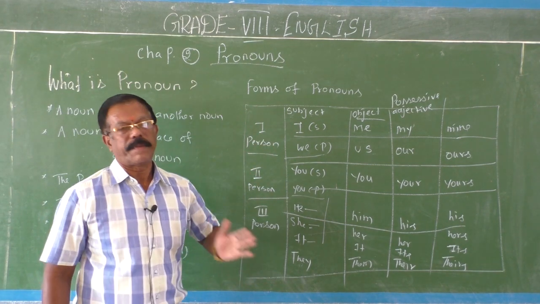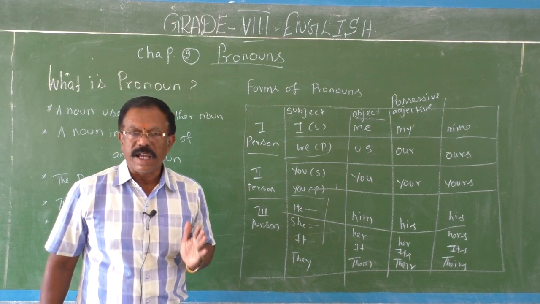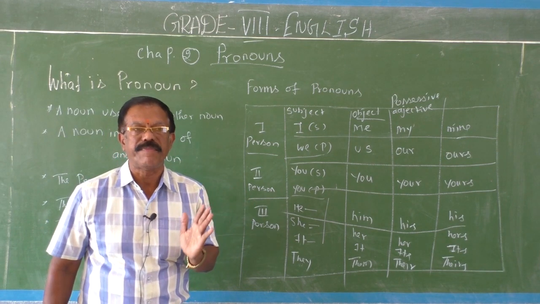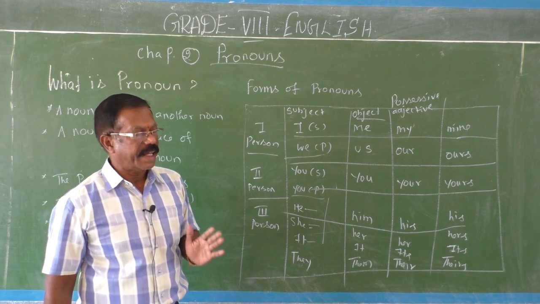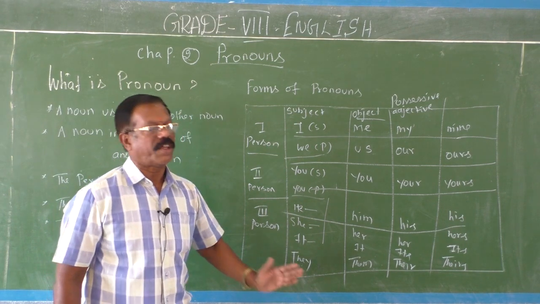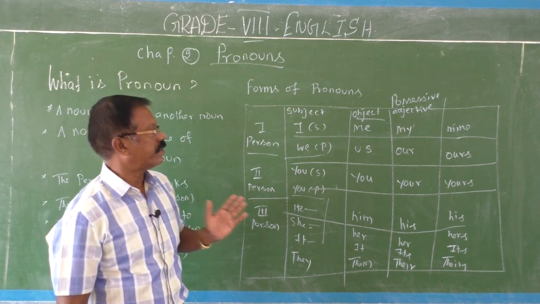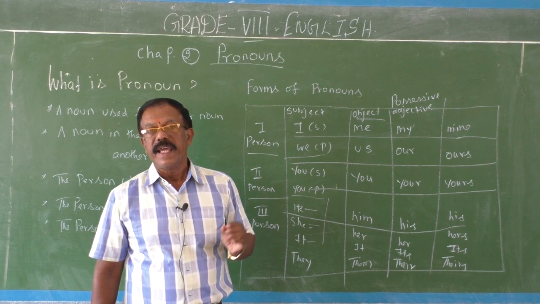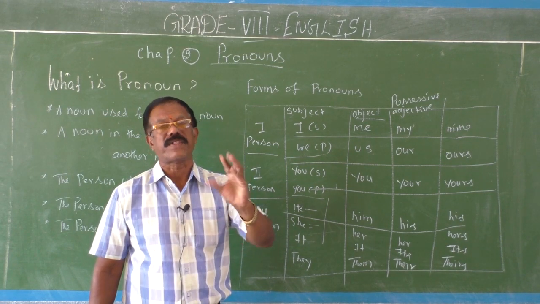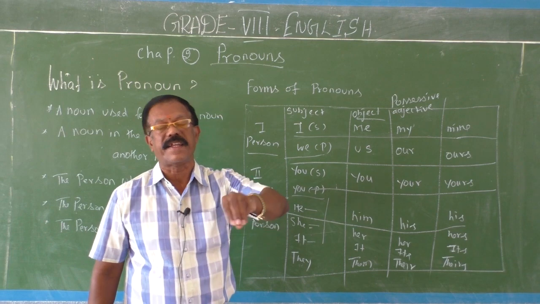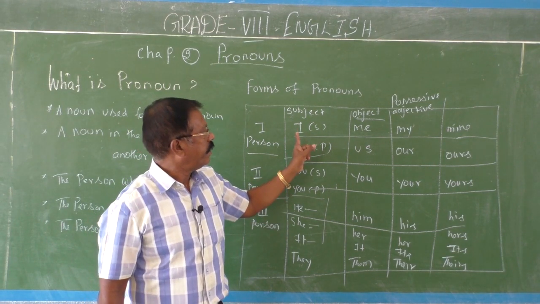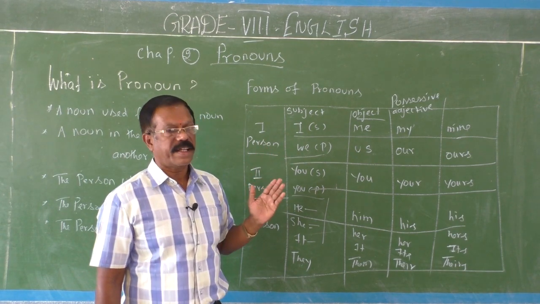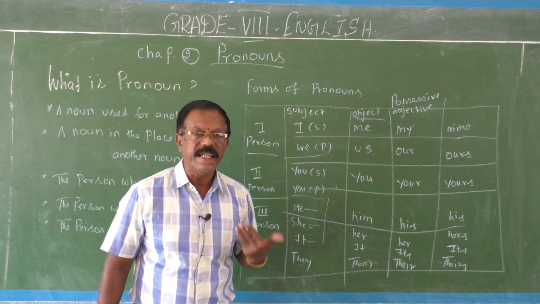So they are called subject form because they are used as subjects of a verb or subjects of a sentence. A sentence, a statement begins with these subjects. Here I have given you another form of personal pronouns. They are called objects because they are used as an object of a sentence or objects of the verb. For example, he gave me a pen. Our teacher taught us English grammar.